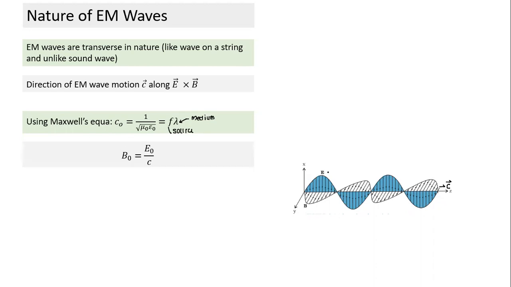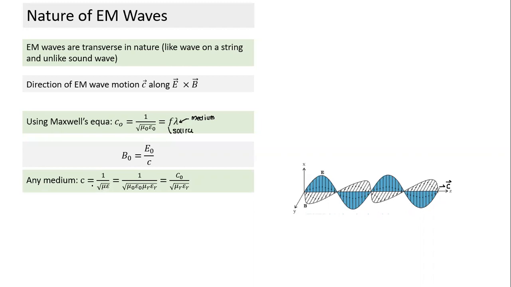And when the electric field oscillates with a particular amplitude, there's a relationship. Since the electric field creates a magnetic field and the magnetic field creates an electric field, they are interrelated, and this is how the amplitudes are related. Compared to the electric field, the amplitude of the magnetic field is smaller, and this is equal to epsilon naught by C. That's the amplitude of the magnetic field. So this is for vacuum. And if we use any other medium, we replace the mu and epsilon terms, which are permeability and permittivity, with the terms for that medium.